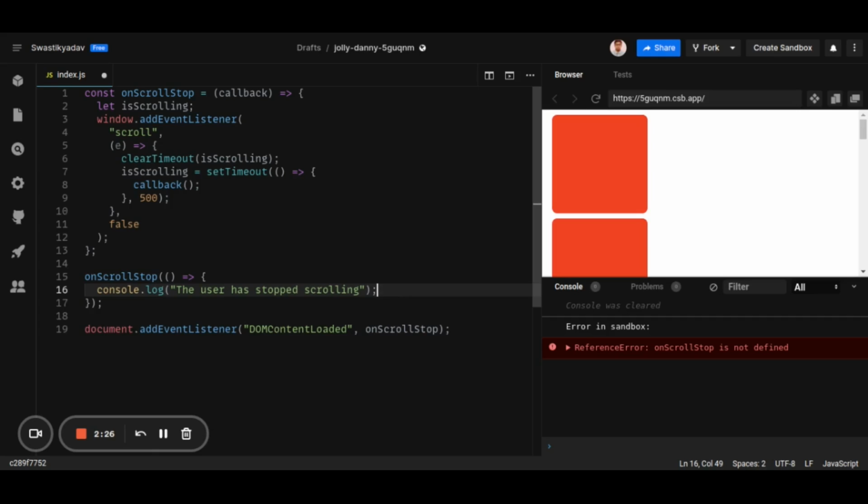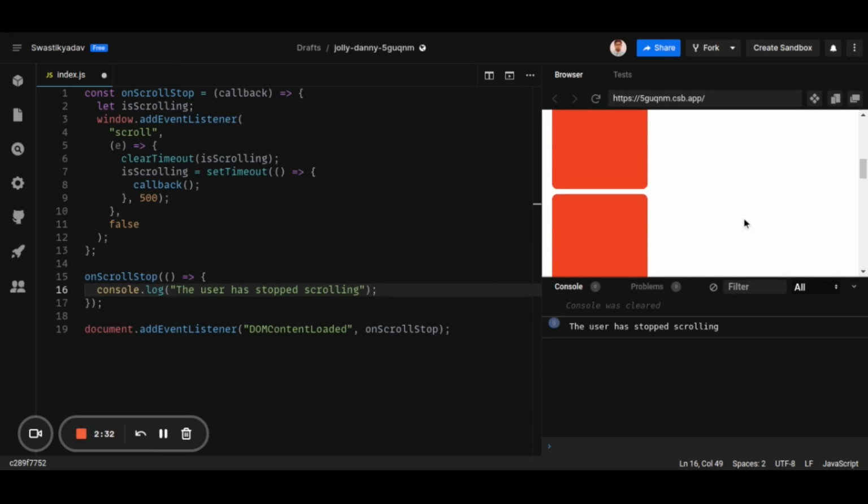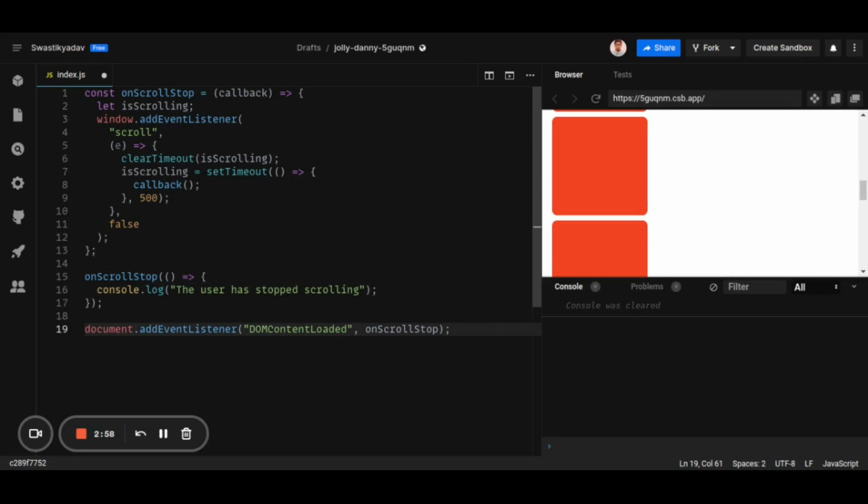Well, let's look at this in action. So I started to scroll and I stopped. You see, I got the console: user has stopped scrolling. So this is how you can handle stop scrolling with this code snippet.